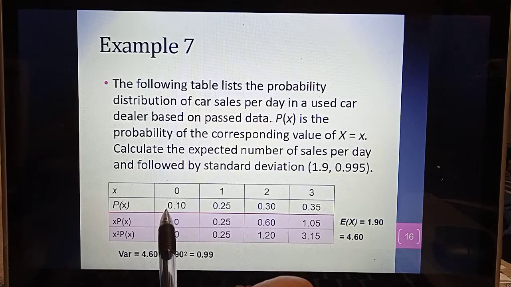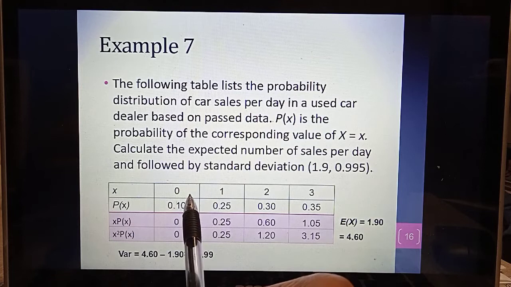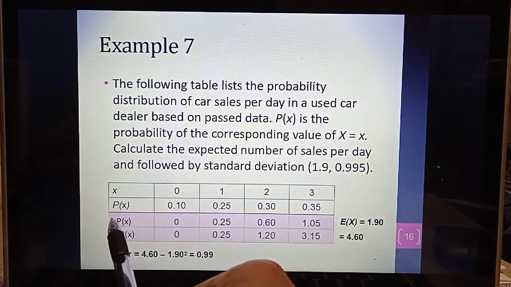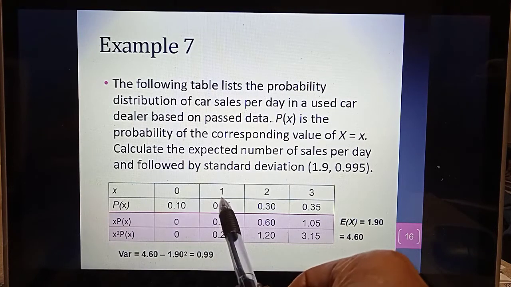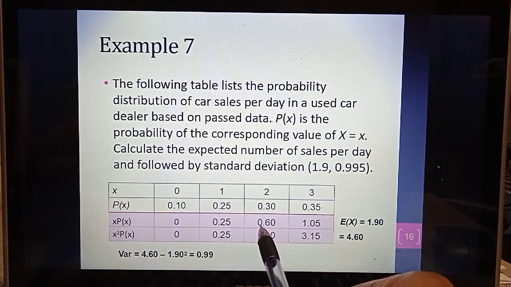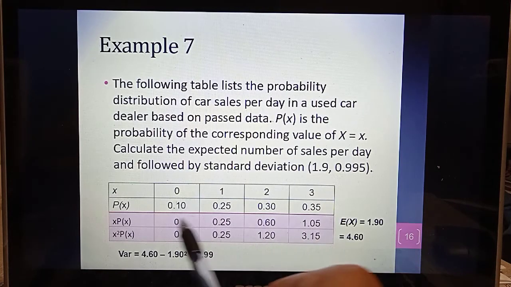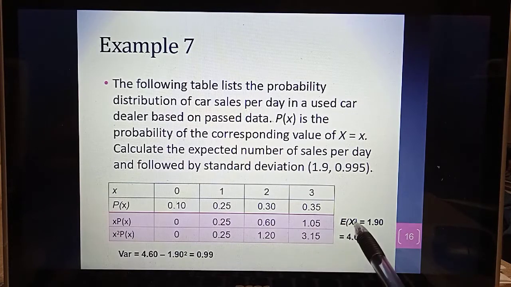So daripada sini kita nak carikan mean daripada formula mu tadi, daripada slide yang sebelum ni gunakan formula mu. Formula mu kita dapatkan X, P of X dulu. Ini darab yang ni dapat ni, ini darab ni dapat ni, ini darab ni dapat yang ni. Okey, ini darab ni dapat yang ni. Okey, so totalkan. Totalkan yang ni tambah ni tambah ni tambah ni dapat mu. So mu ataupun expected value of X given by 1.90.